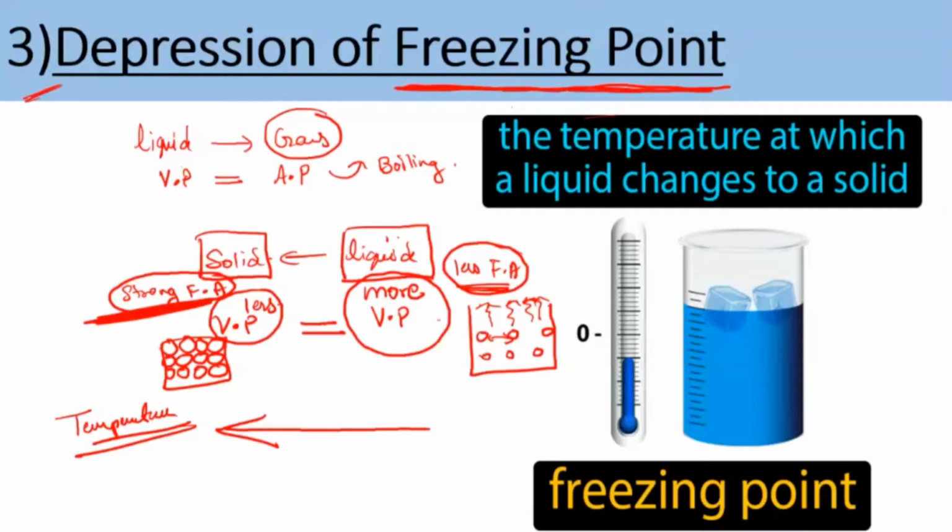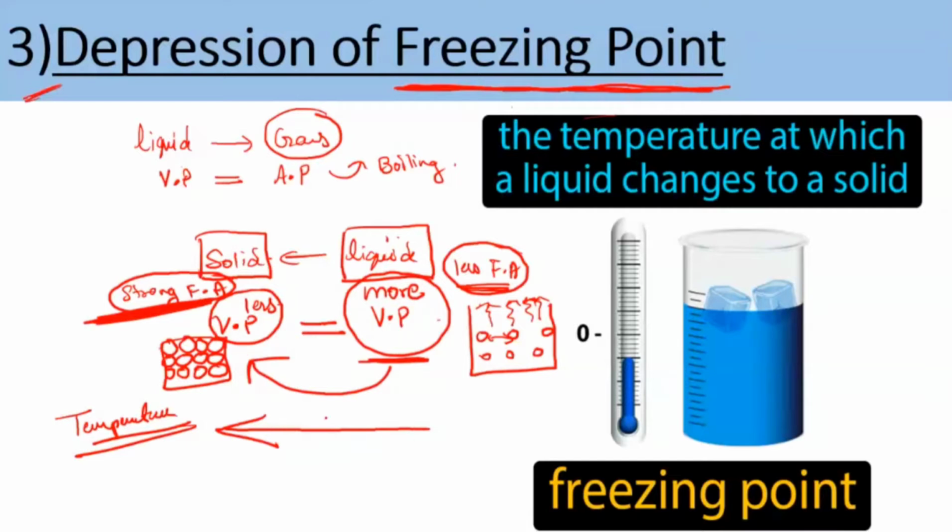Now our focus is to convert the liquid into a solid. So what we have to do is reduce this more vapor pressure one to the less vapor pressure one. You have to make them equal. This more vapor pressure, the liquid one, has to become equal to the solid. Only then will the freezing start. So what is the way you can convert this more vapor pressure one to a less vapor pressure? That is decreasing the temperature.